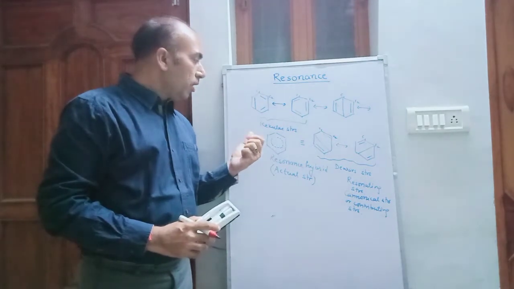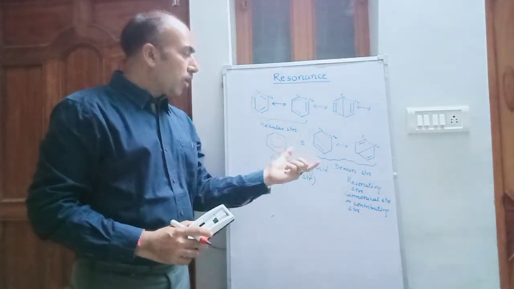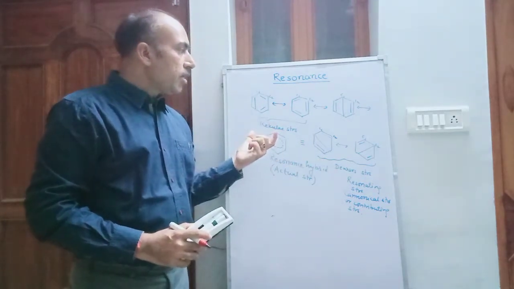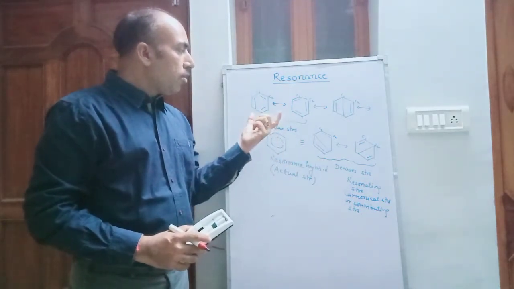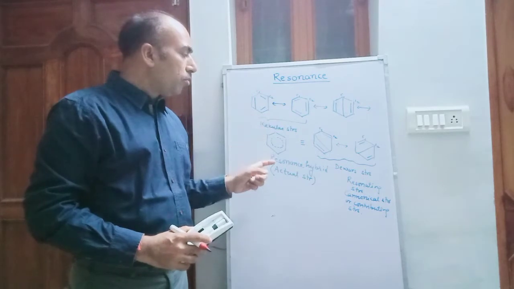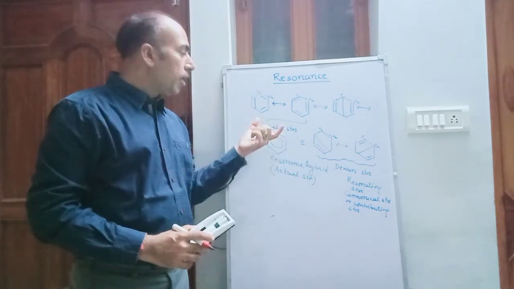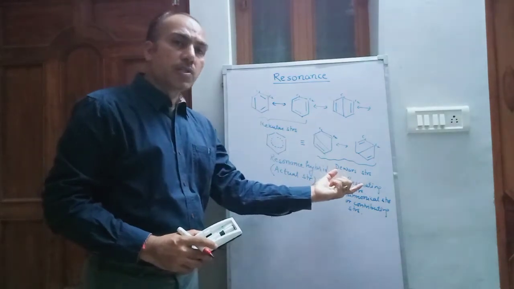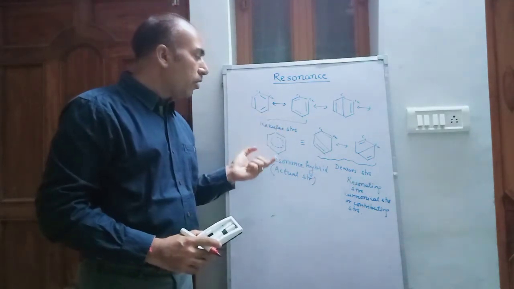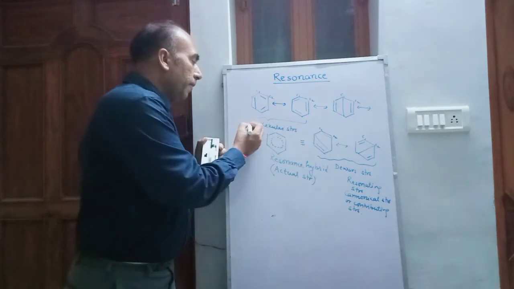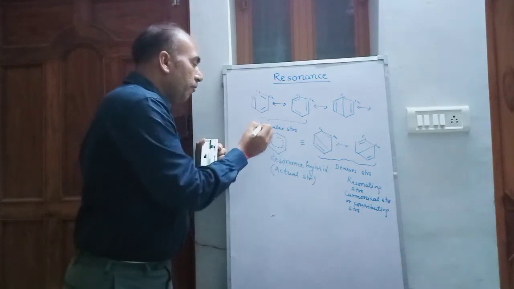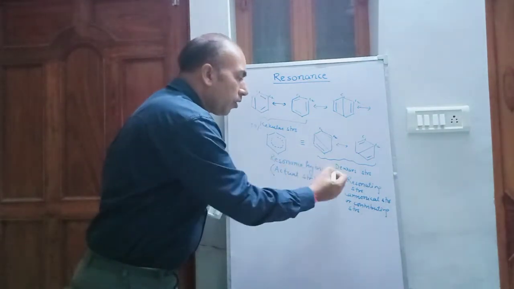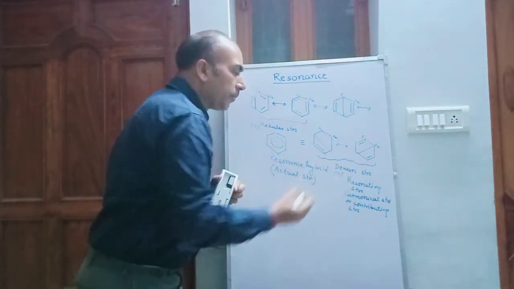Like benzene, there are two types of structures, Kekulé and Dewar structures. We'll also study that the more stable the structure, the more its contribution to the hybrid. Kekulé structures are more stable compared to Dewar structures, so their contribution to the hybrid is 80%, whereas the Dewar structures are less stable, and their contribution is 20%.